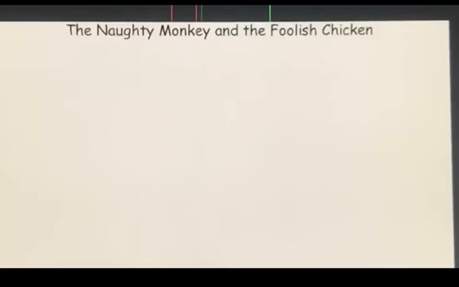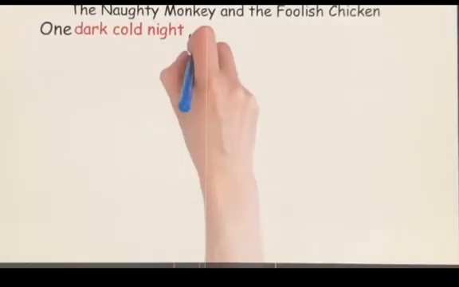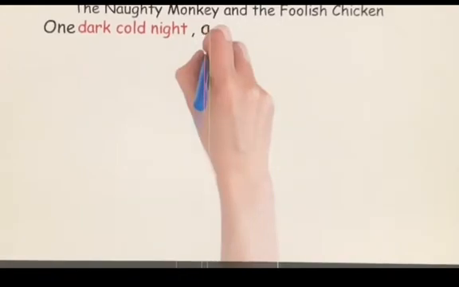Let's start. So, now I will start my first paragraph. And in my first paragraph, I should start with the setting, with my weather, time, and place. One dark, cold night. Dark, cold, and night. Here I colored them with red to show you. I put the weather, the time. Okay. Let's move on.